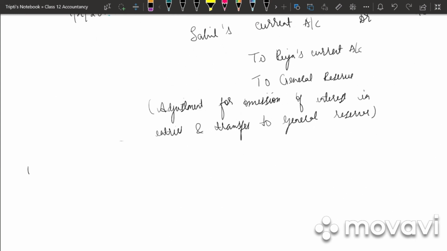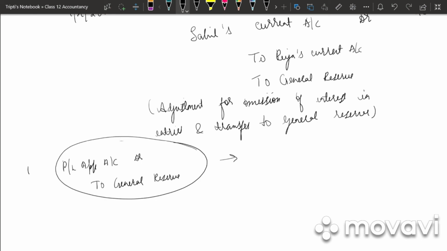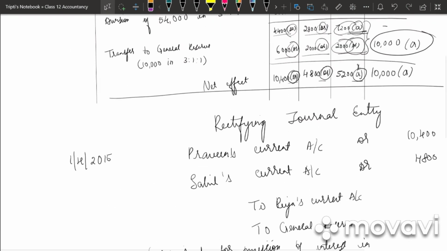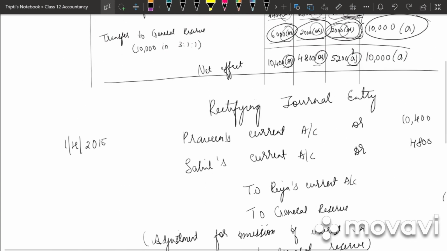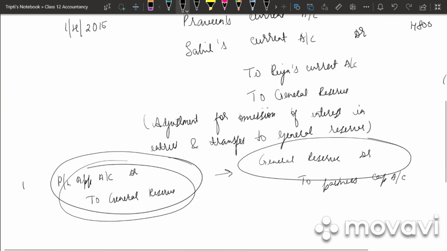When we have an entry for general reserve, the journal entry is profit and loss appropriation account debited to general reserve, and when the general reserve is transferred to the partner's capital account, the journal entry is general reserve debited to partner's capital account. So this is the reason there is a debit balance in each of the partners account and there is a credit balance for the total amount.